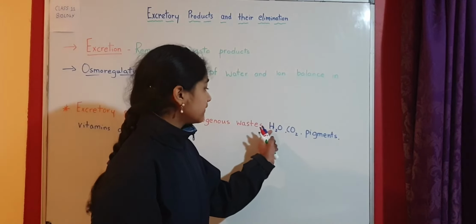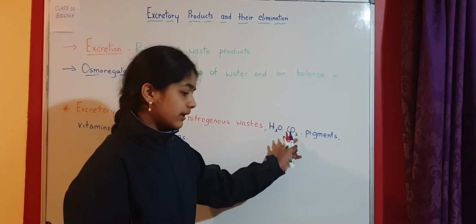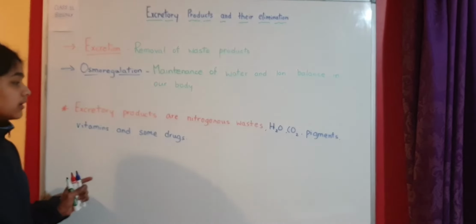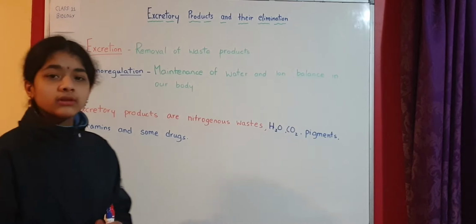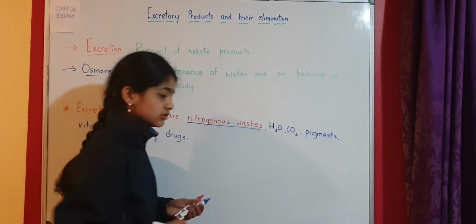Apart from this, there can be water as an excretory waste, carbon dioxide, some pigments, vitamins, and some drugs as well. So this is about excretory products. The main thing is that they are called nitrogenous wastes.